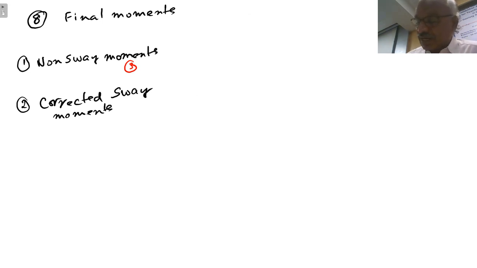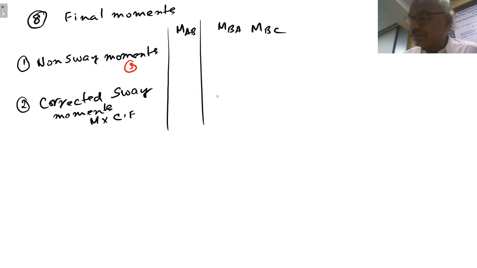So multiplying the moments by the correction factor will give you these values. We call them MAB, MBA, MBC, up to MDC. All values you have to do.